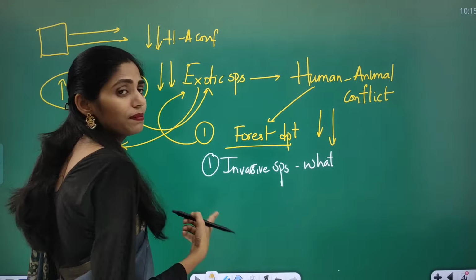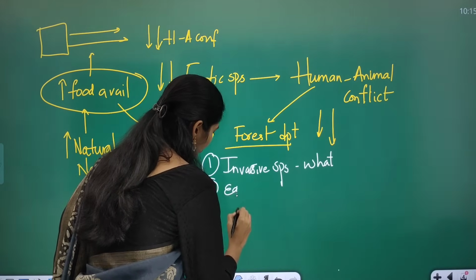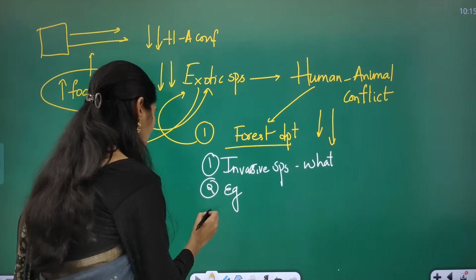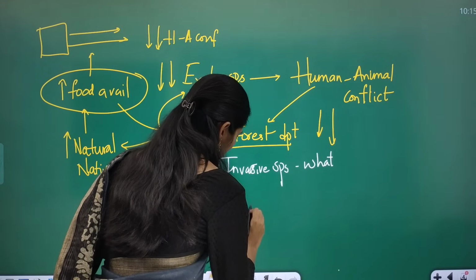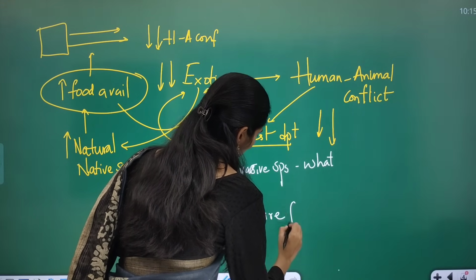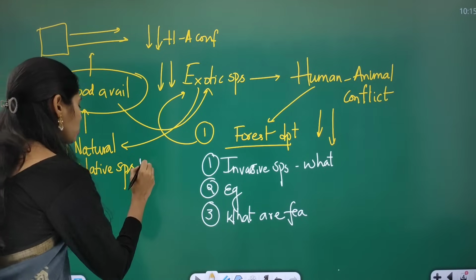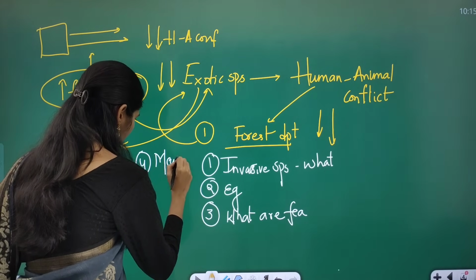We are talking especially about plants here, right? So you have to see examples of invasive or exotic plant species. And next, you have to see what the features of that invasive species are. And next, what measures have been taken.